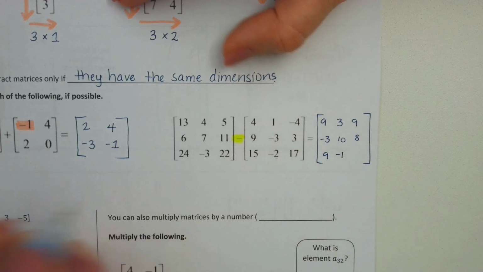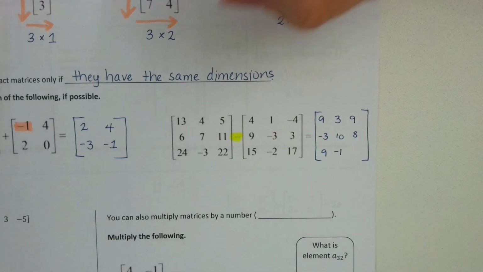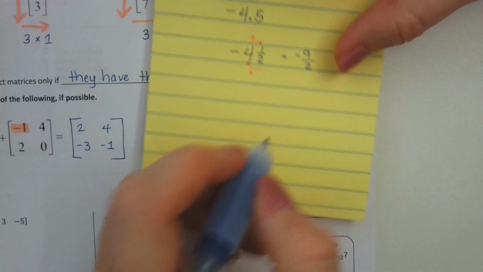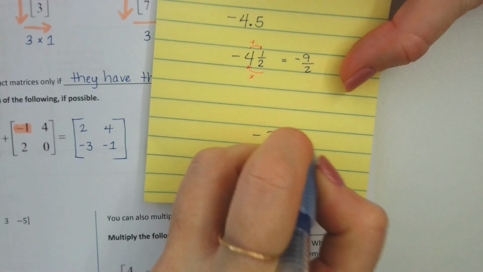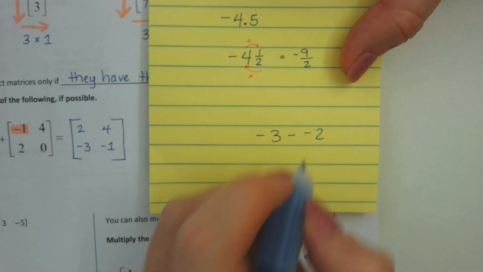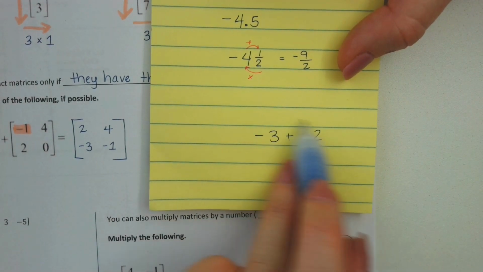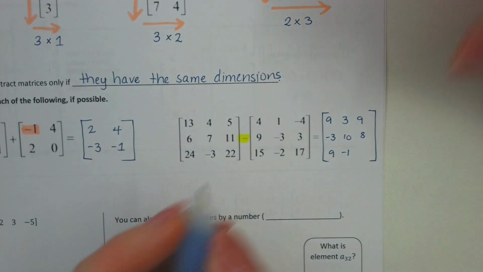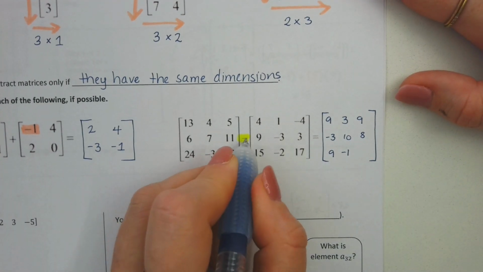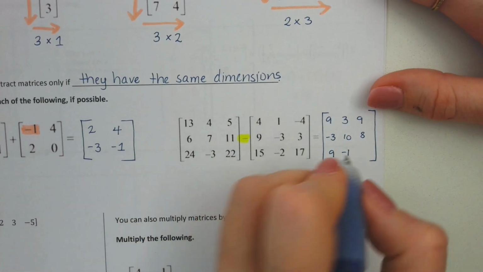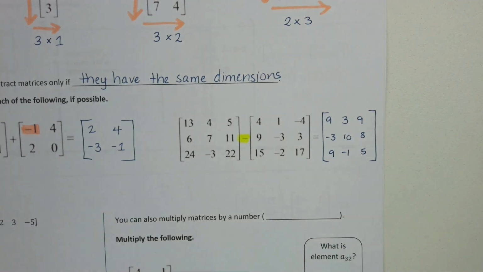Negative 1, yeah. If you're unsure of your calculations, just grab a little pencil. Negative 3 minus negative 2: two negatives in a row, remember that turns into a positive. Sometimes it's easier to literally see it like this. That's how we get our right answers. And then 22 minus 17 would create 5. Are you comfortable with that?